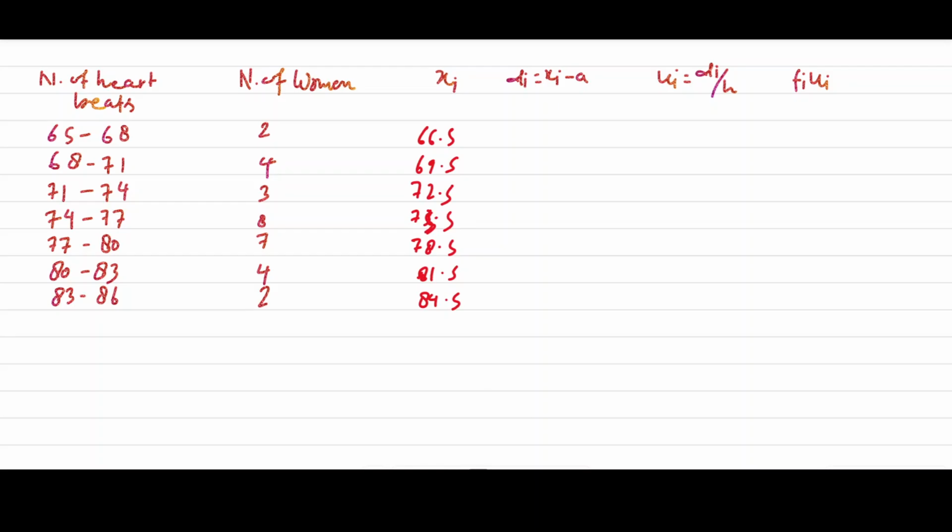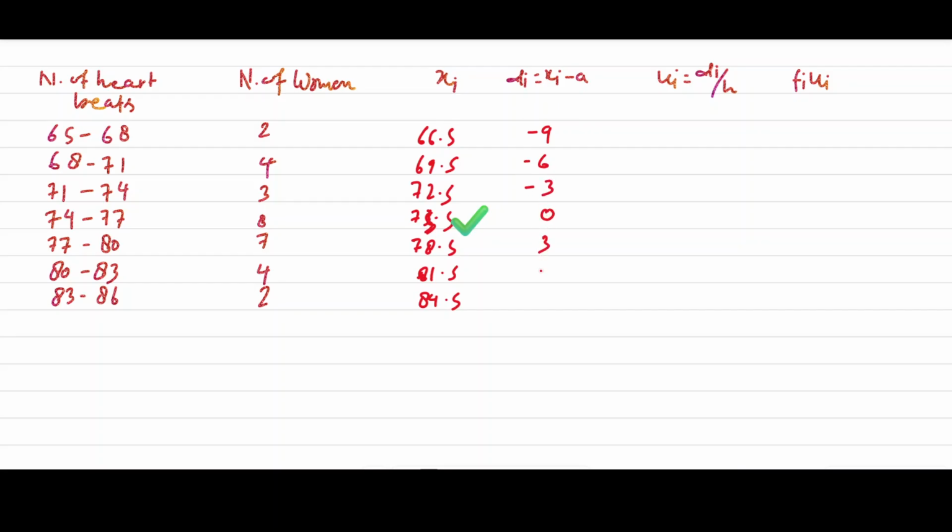Now we should choose the mid value. This is the assumed mean, a. We are assuming this is the mean to minimize the data. Now xi minus a, if we subtract, we will get minus 9, minus 6, minus 3, and 0.